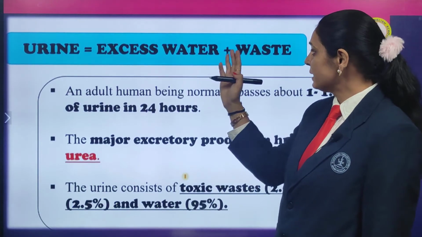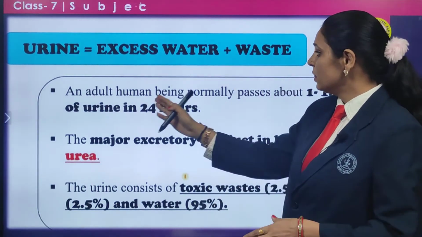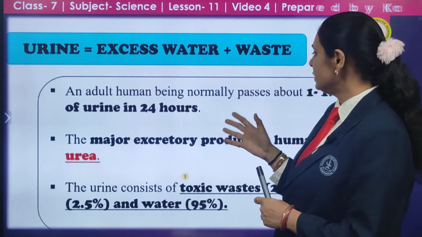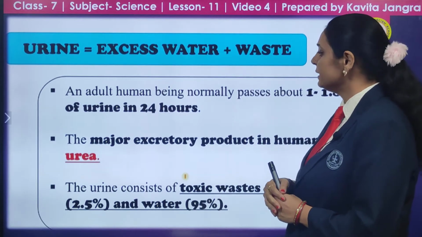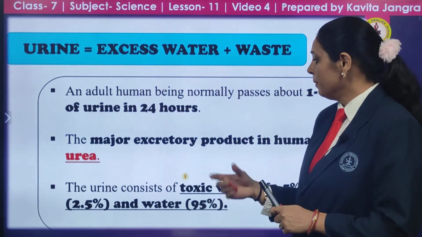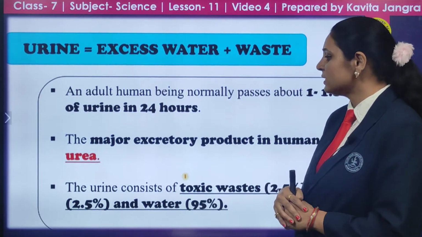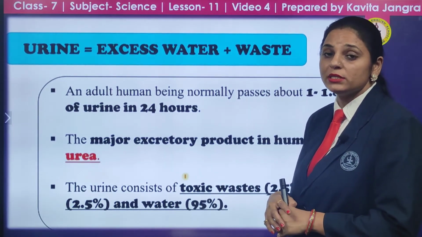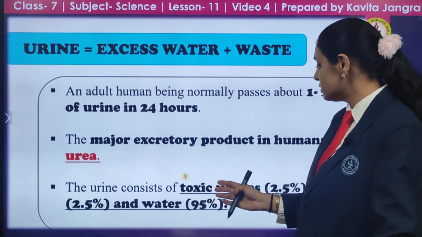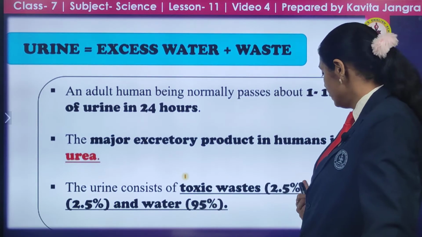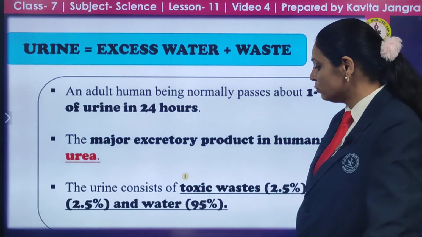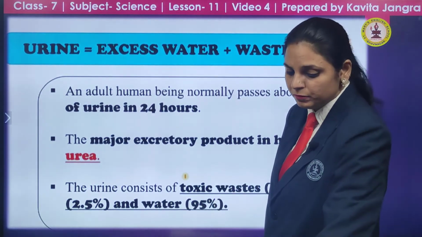Now, urine is excess water plus waste. A human adult normally passes 1 to 1.8 liters of urine in 24 hours. The major excretory product in humans, as I said, is urea. And urine consists of toxic waste, that is 2.5%, urea 2.5%, and water 95%.